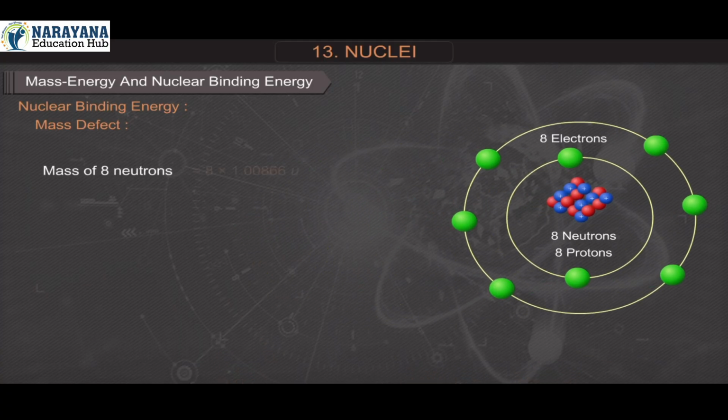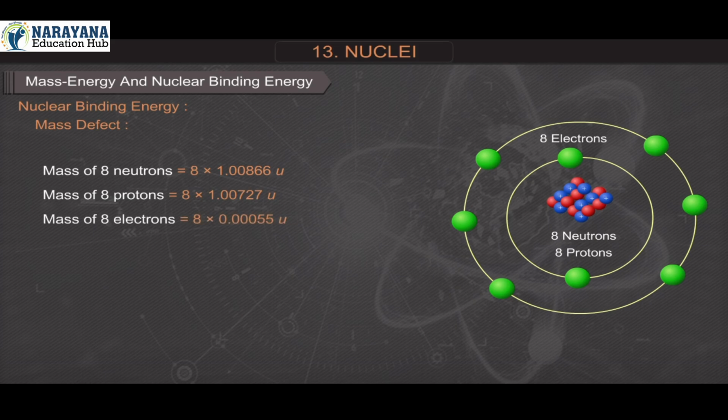Mass of 8 neutrons is equal to 8 into 1.00866 atomic mass unit U. Mass of 8 protons is equal to 8 into 1.00727 atomic mass unit. Mass of 8 electrons is equal to 8 into 0.00055 atomic mass unit.